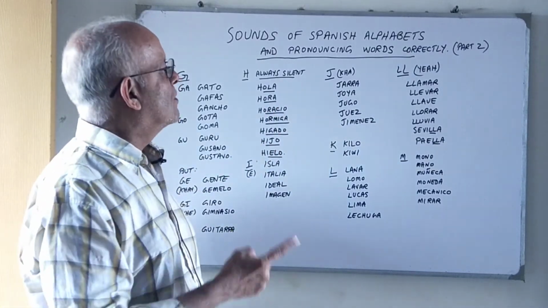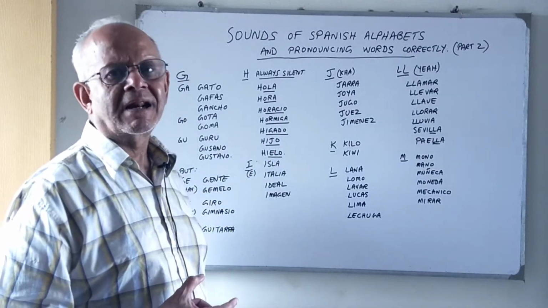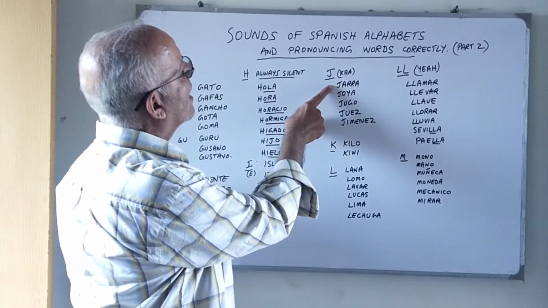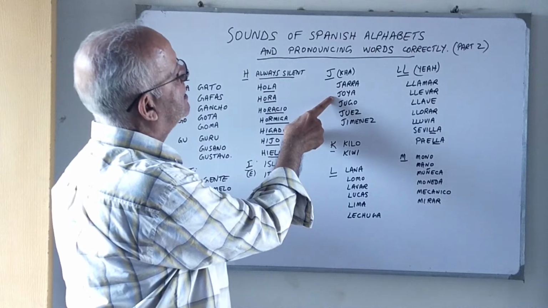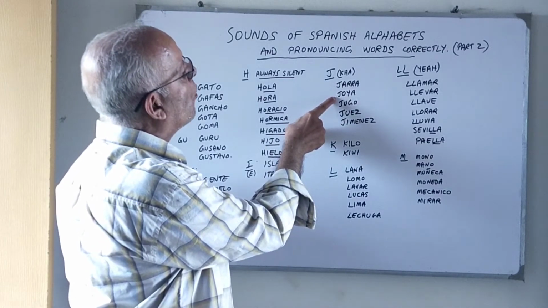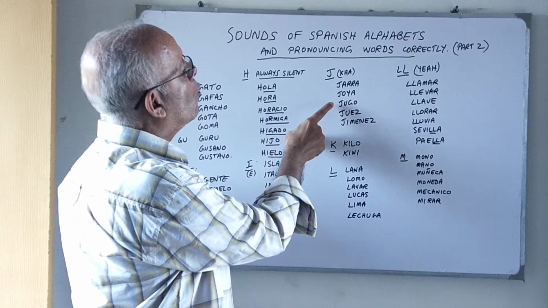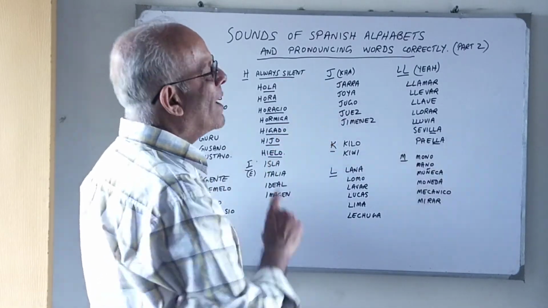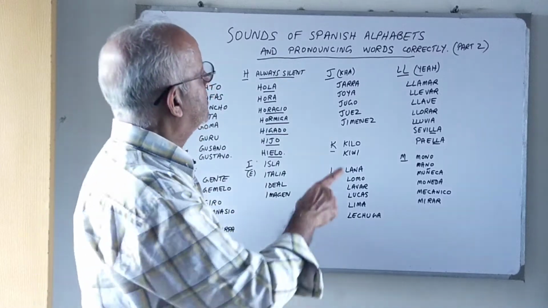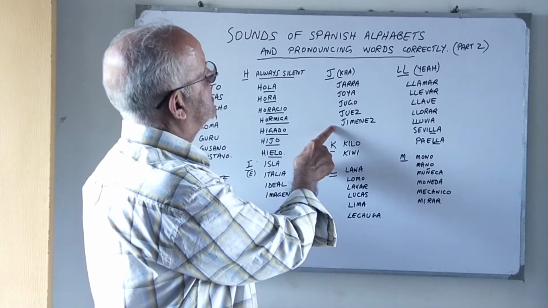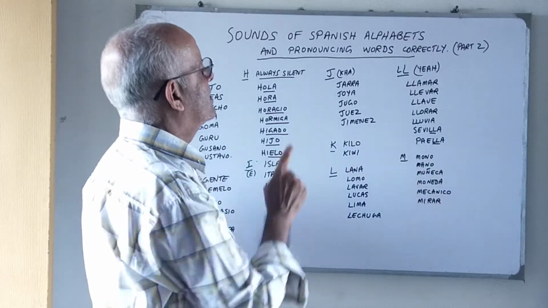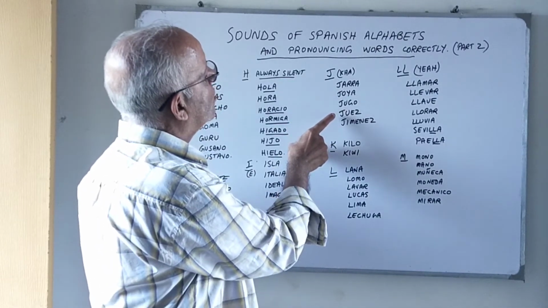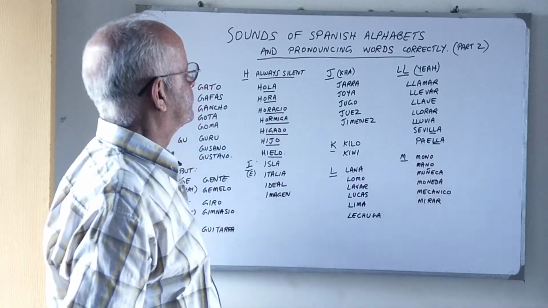Those who can't pronounce the he's pronounce it as harra. Okay, so jarra, joya. Jarra is a jug, joya is a jewel, jugo is juice, juez is a judge, and Jimenez is a boy's name. Okay, Jimenez. Once again, jarra, joya, jugo, juez, Jimenez.